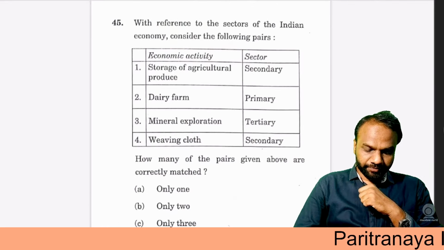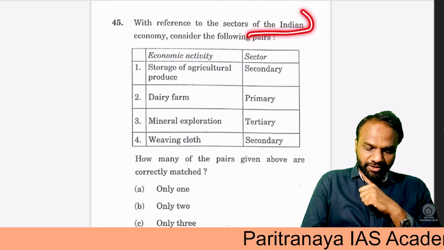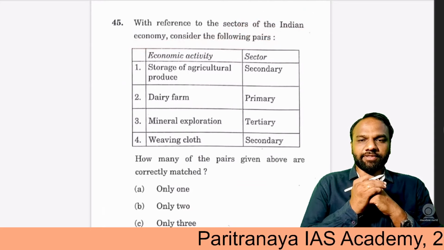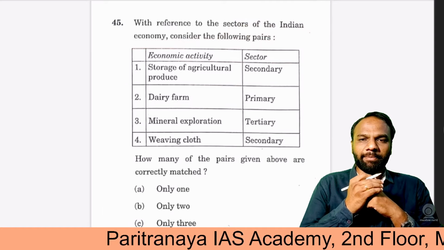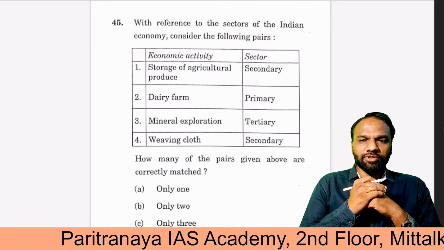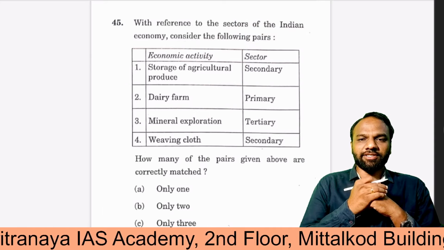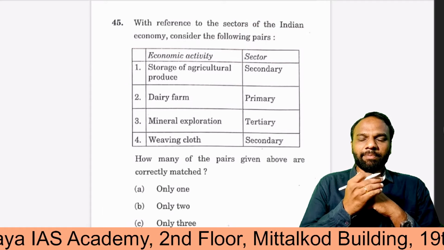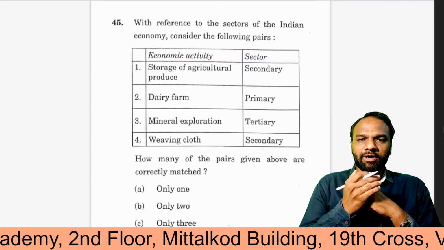Next, with reference to the sectors of the Indian economy, consider the following pairs. So generally when it comes to sectors of the economy, we classify them into primary, secondary and tertiary. So primary means where we exploit the natural resources. So such sectors are called as primary sectors. For example, it may be mining or agriculture sector. So all these are examples of the primary sector.